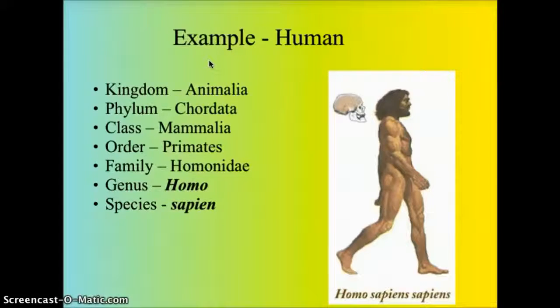We also are primates, which put us in the same order as chimpanzees and orangutans. We belong to the family Hominidae, and we belong to the genus Homo and species sapiens. So we are Homo sapiens, wise men.